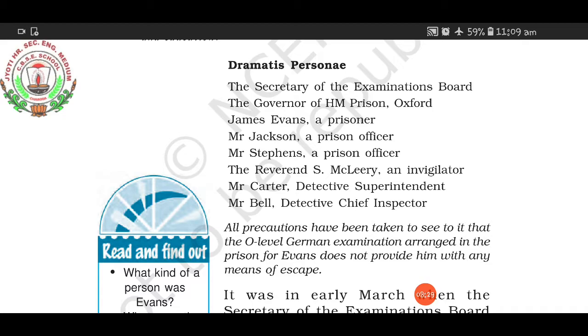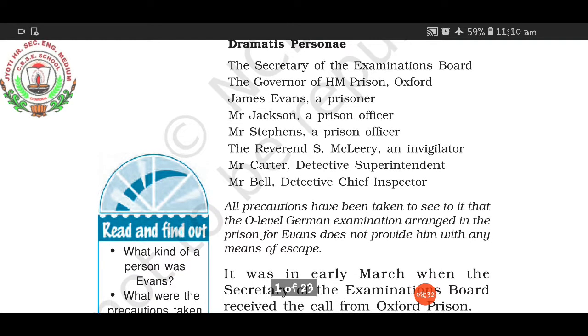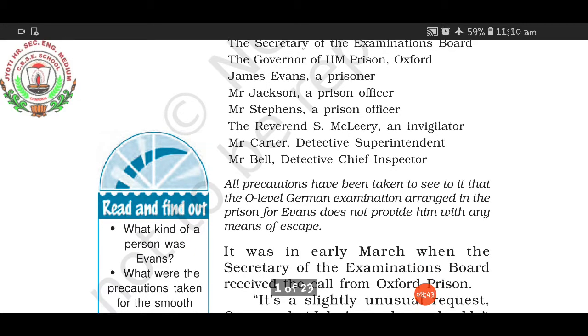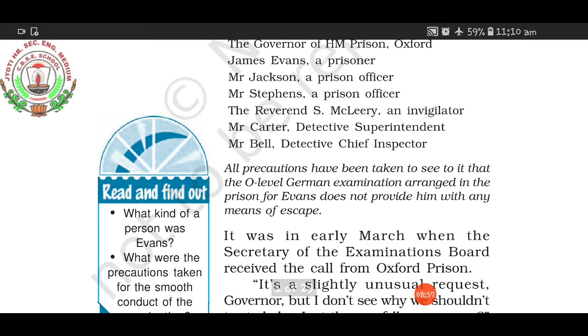Then two prison officers are there: one is Mr. Jackson and another is Mr. Stephen. And then one invigilator. Invigilator means, like when you used to give the examination, the teachers are on round checking the smooth functioning of the examination. They are called invigilators. So here also one father, one priest is there. His name is Reverend S. McClary. Reverend means respected. Then one detective superintendent, his name is Carter, and one chief inspector, his name is Mr. Bell.